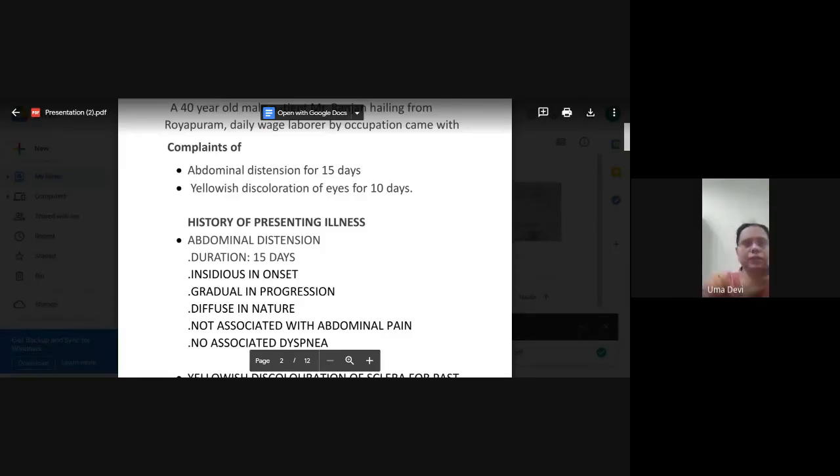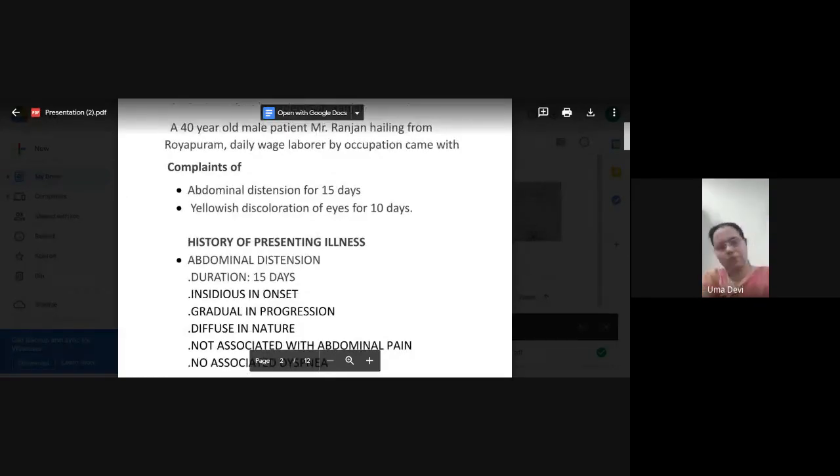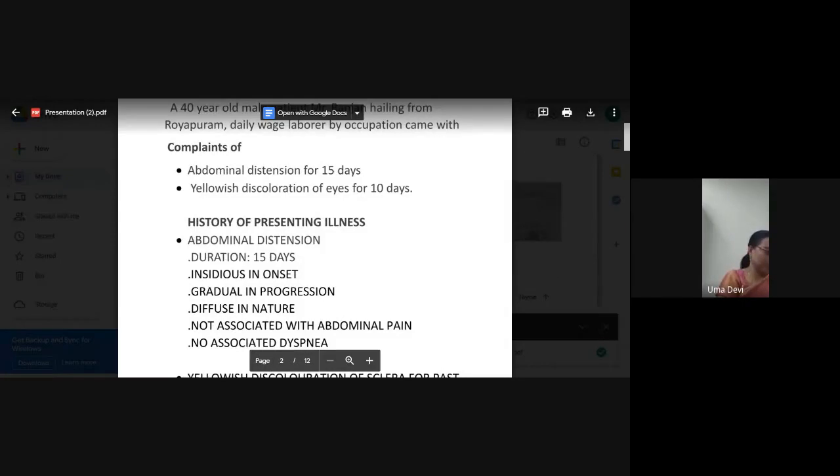Okay. Now, this is around a 40-year-old gentleman. What is his occupation? He's a wage laborer. We're going to do a symptom analysis. So when we start, what is the importance of age and the sex?